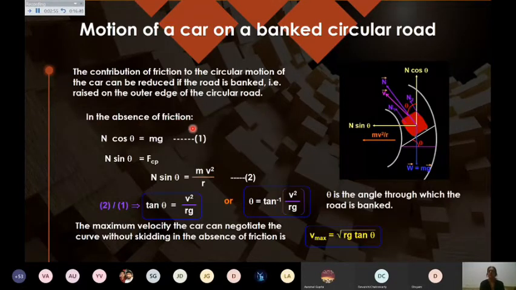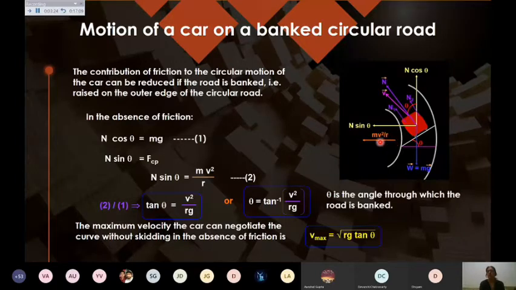So in the absence of friction, you can see this diagram, where N is the normal reaction. If I resolve it into components, this theta will come out to be the same here, and N cos theta is balancing the weight of the body, and N sin theta will be providing you the centripetal force, which is mv square upon small r, because capital R you can use for normal reaction also.